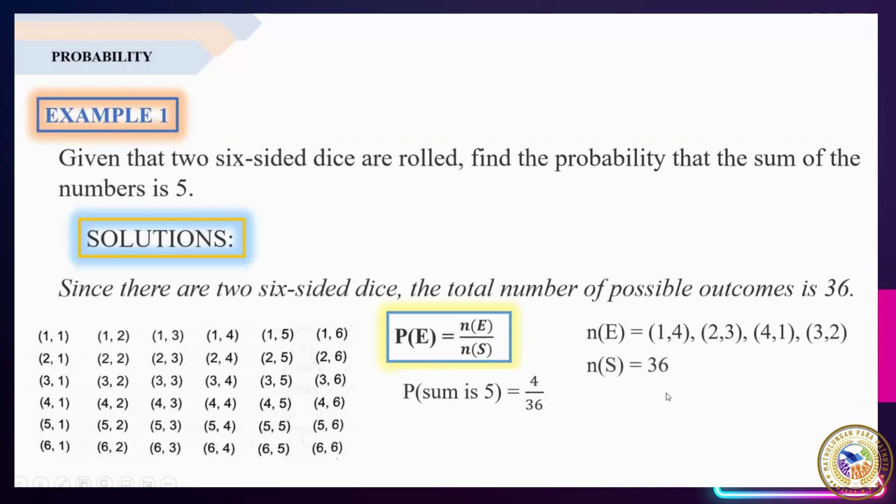At ano naman ang N of S natin or the total number of possible outcome? Yan yung kabuuan which is 36. So kung titingnan natin ang 4 and 36, meron silang common factor. At ang common factor nila ay 4. Therefore, we have to divide the numerator and denominator by 4. So 4 divided by 4 is 1 and 36 divided by 4 is 9. Therefore, the probability that the sum of the number is 5 is equal to 1 over 9.